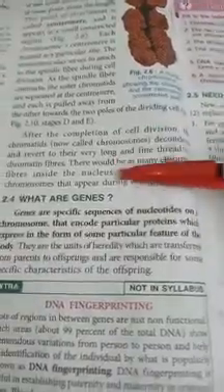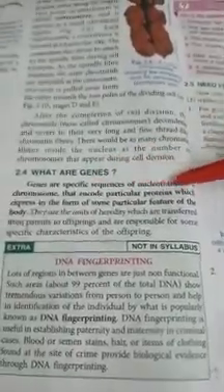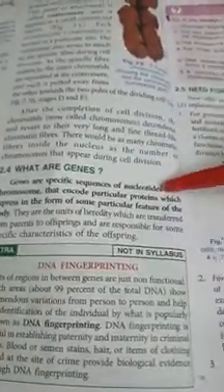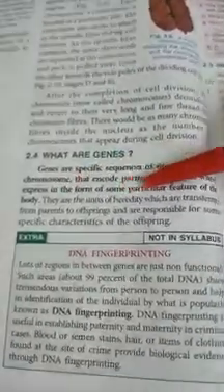By its sequence, that specific set of nucleotides can act as a gene that encodes particular proteins. That sequence of DNA can produce a particular protein which expresses in the form of some particular feature of the body, like blue eyes.